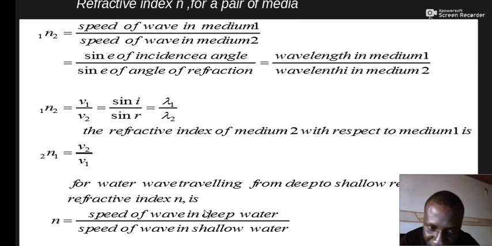For light traveling from air to glass, we can say speed of light in air to speed of light in glass. That will give the refractive index of glass with respect to air. So when light travels from air to glass, or from water to air, or water to glass, or light traveling from air to water,